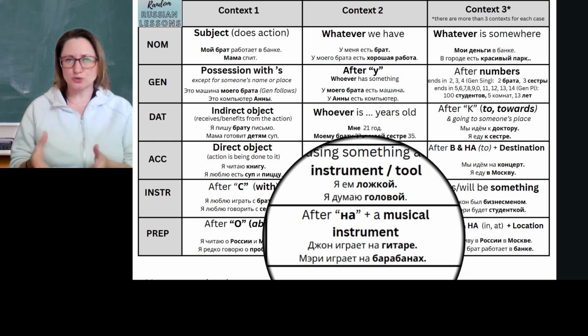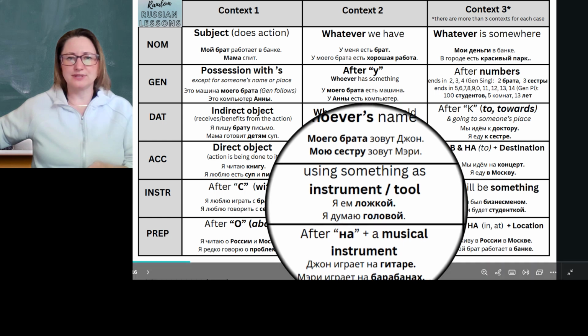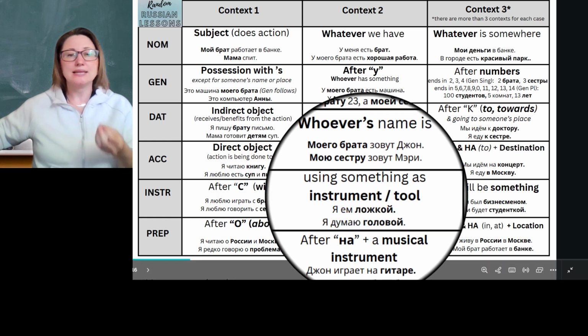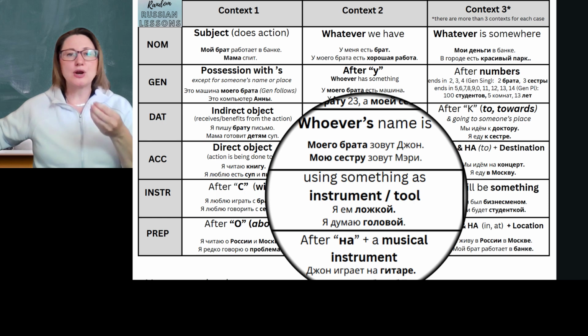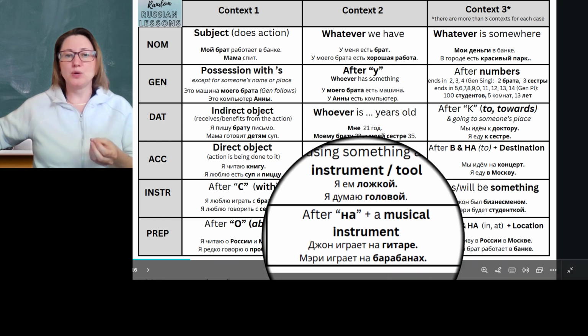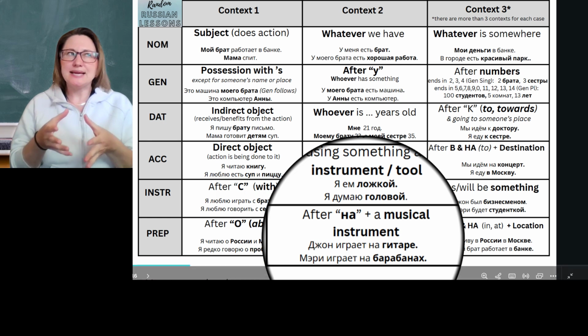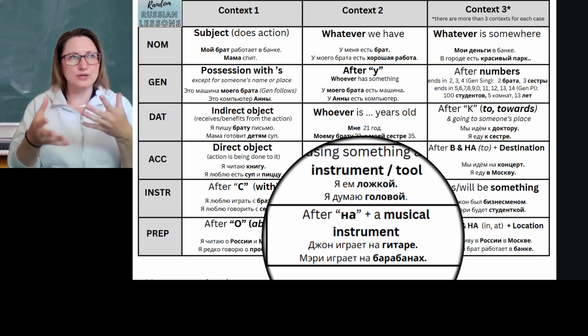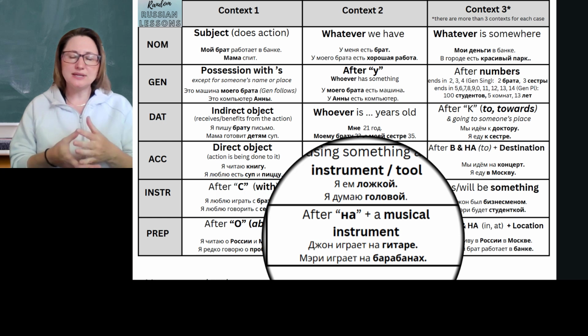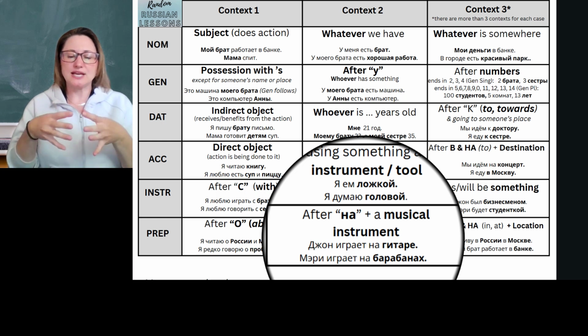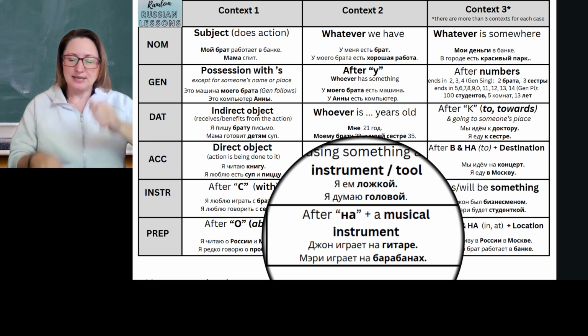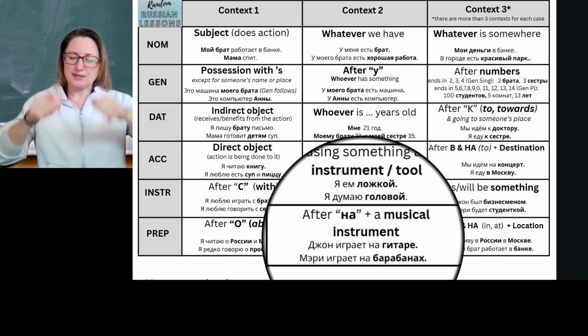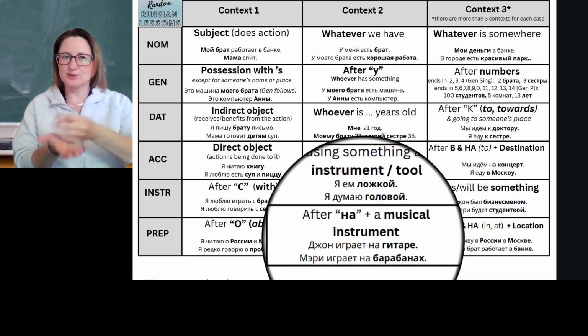Why isn't it instrumental? Didn't we just have that when you use something as an instrument, that should be instrumental? And remember how I said here we're talking about using something as a tool to complete some action. That's instrumental. But when we talk about a musical instrument, yes, it is kind of the tool of creating music. But if you think about how Russians think about it, it's more of a location for creating music. So when you're playing the drums, you're kind of hitting that location to create music.